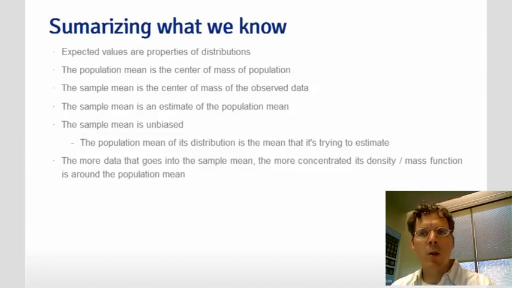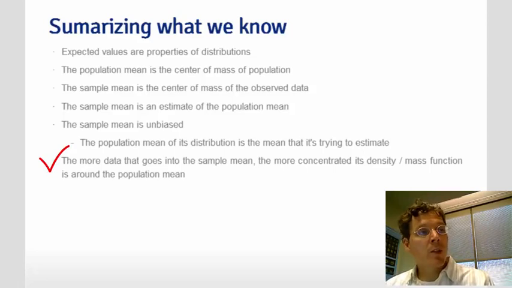And it's good that we know this, because we can actually estimate the population distribution quite well if we collect a lot of data. But we only get one sample mean, so we don't get information about distributions of sample means from the data itself. We only get one sample mean. So the fact that we know these properties about sample means is quite useful. And then the final bullet point is that the more data that goes into the sample mean, the more concentrated its probability mass function is around the population mean. And we also saw that the more Gaussian-ish it was looking, even in these odd cases like flipping a coin and rolling a die. And so we'll talk more about those in the subsequent lectures.